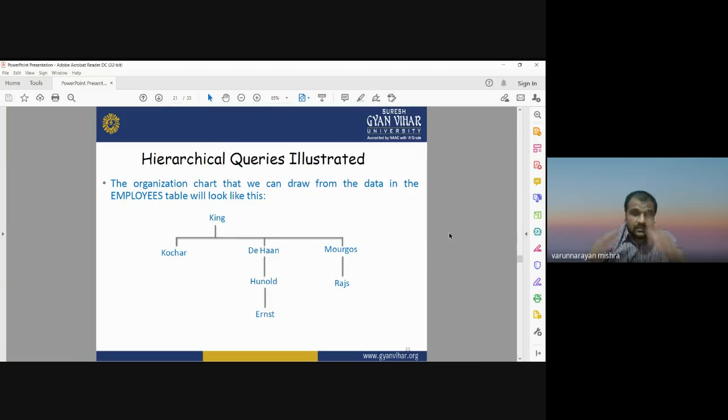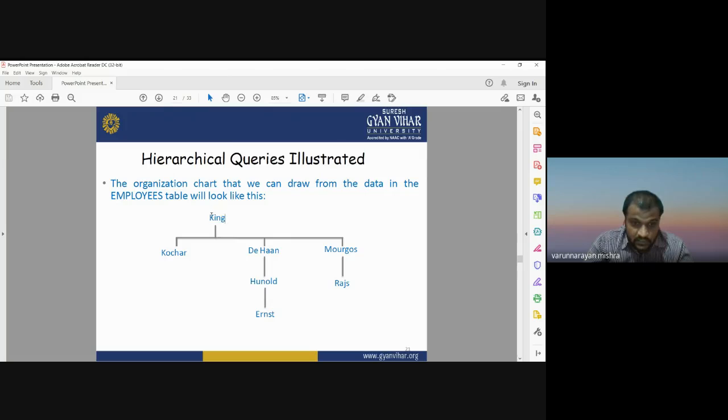So this is the tree structure format. The first employee is a manager, then the employees or persons working under the manager. Then again in the third step, an employee may also have some employees working under him. So this is the hierarchical query, the illustration and example of hierarchical data queries.